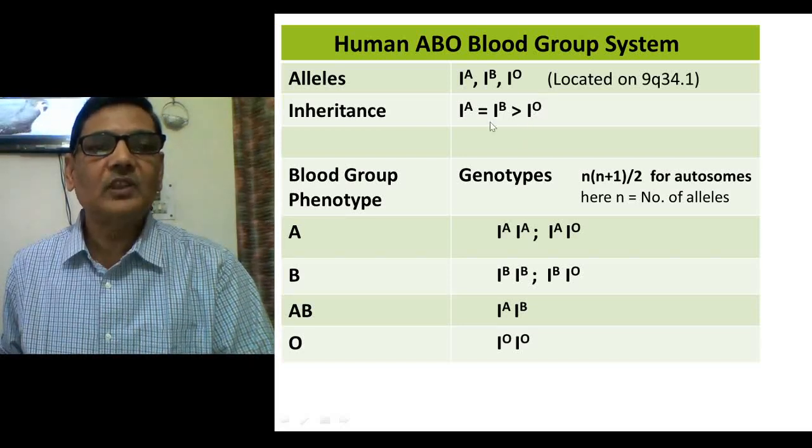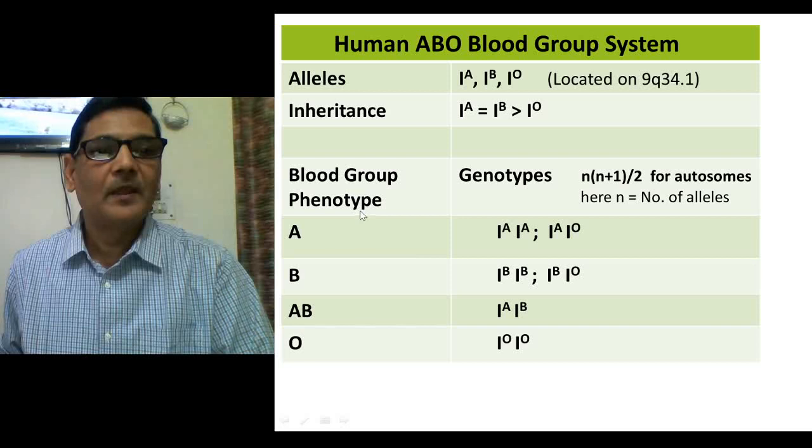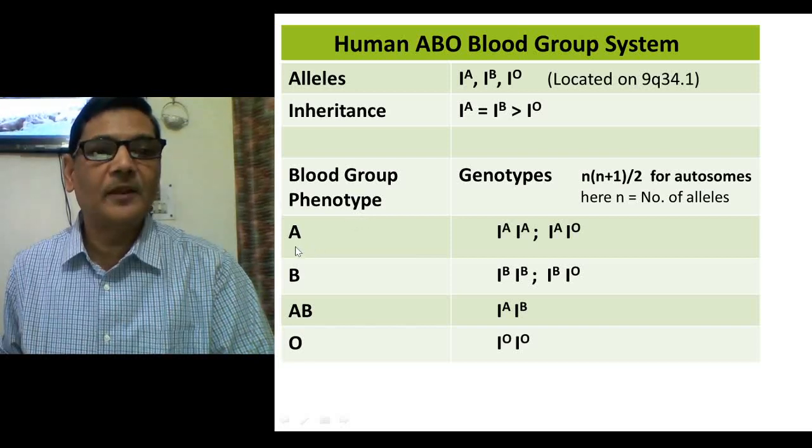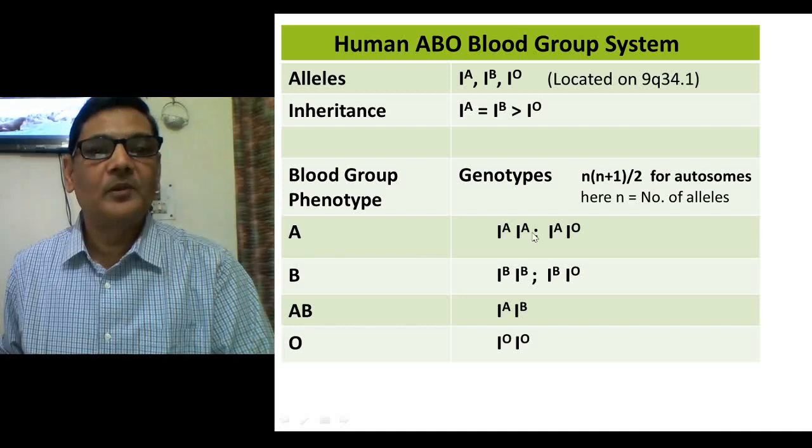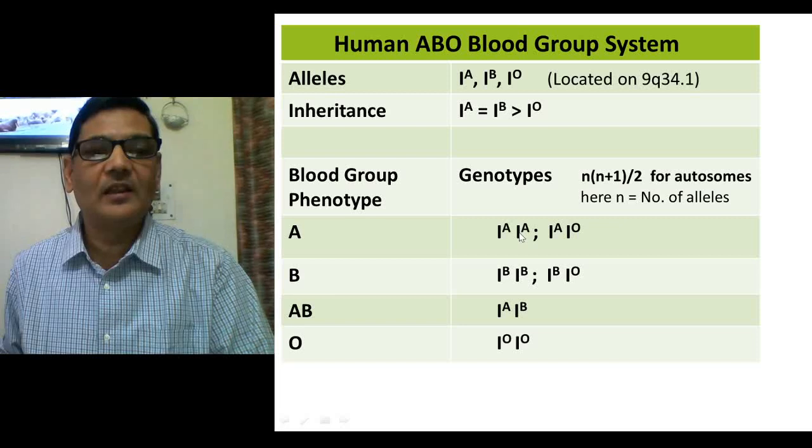Keeping this situation in mind, an individual whose blood group is A will be genotypically IAIA. It means both chromosomes will have the same allele, IA, and A will be expressed.